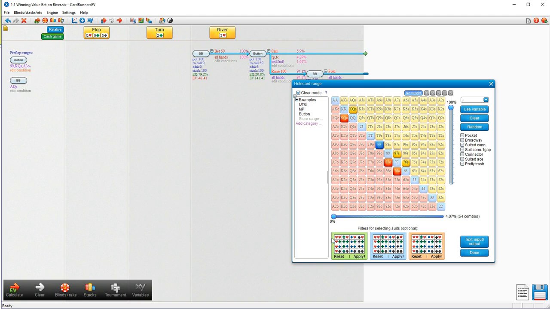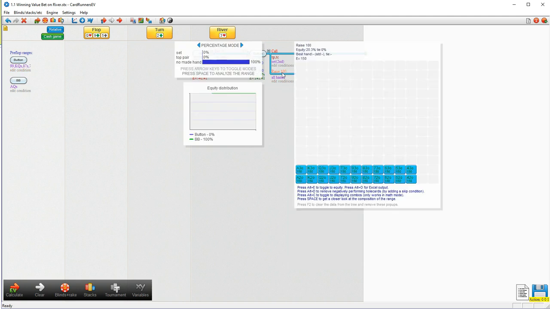Don't need to worry too much about whether this is realistic. The point is, he has some hands he's calling with on the river, and he also has some hands which are busted draws. And what we're going to do is, we're going to assume that he folds those hands against a bet.